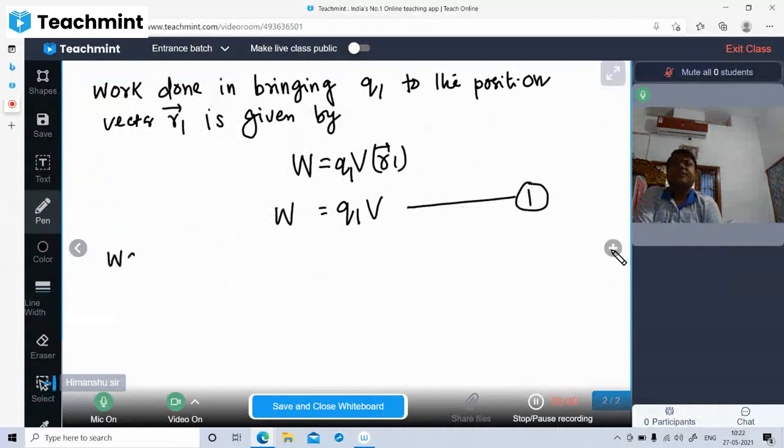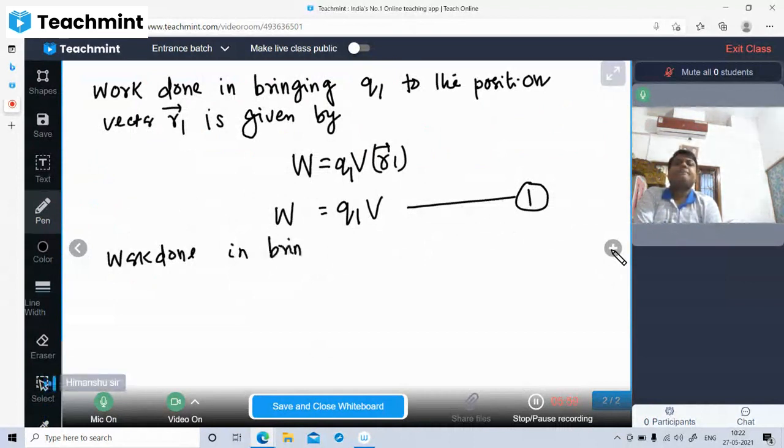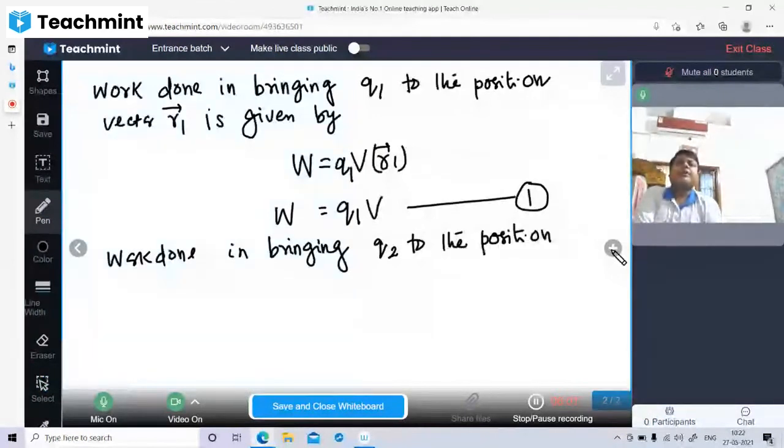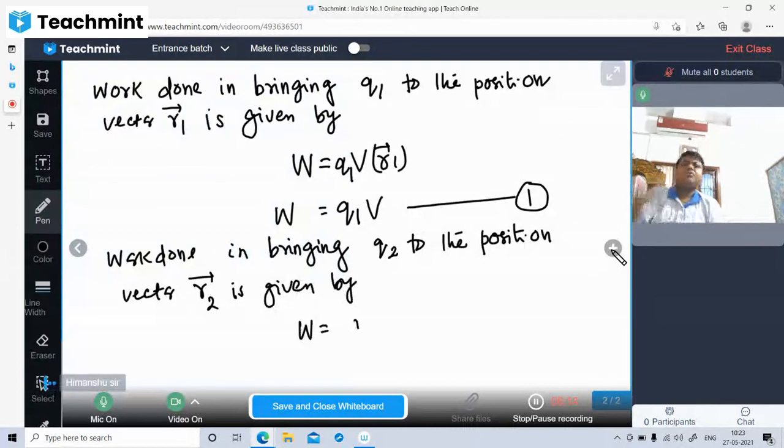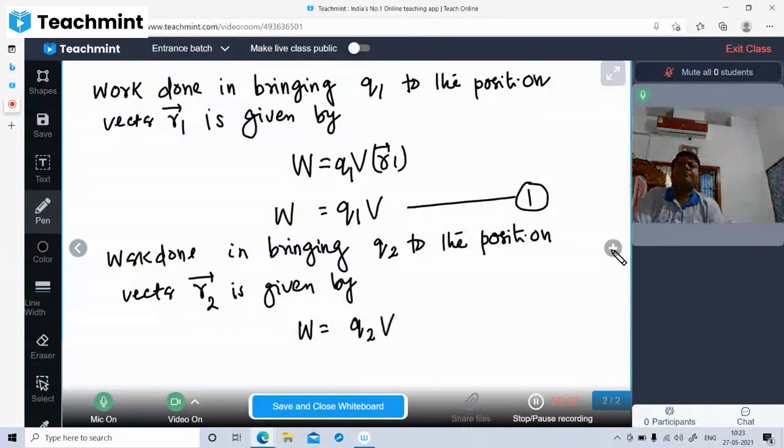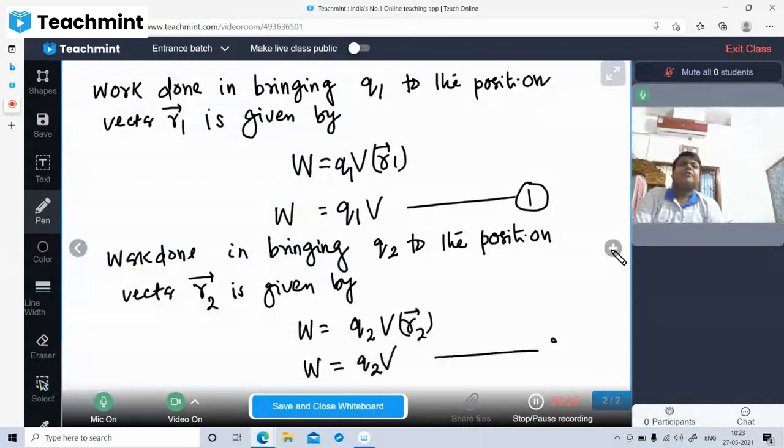Again, the work done in bringing Q2 to the position vector R2 is given by W equal to Q2 V(R2), so W is equal to Q2 into V. Equation number 2.